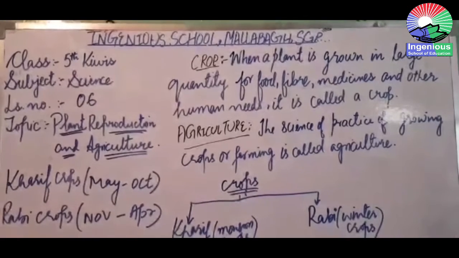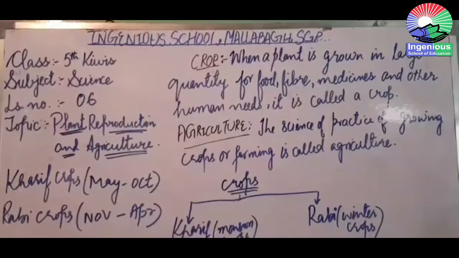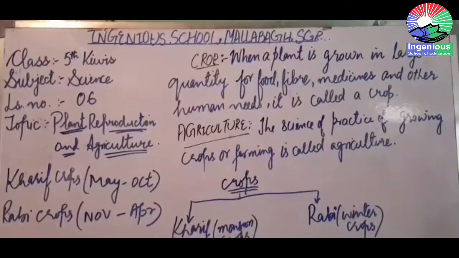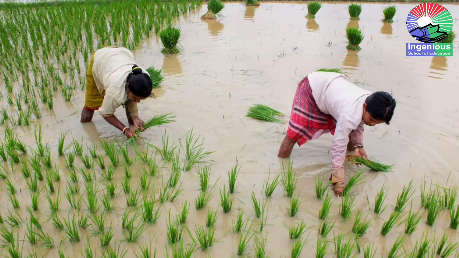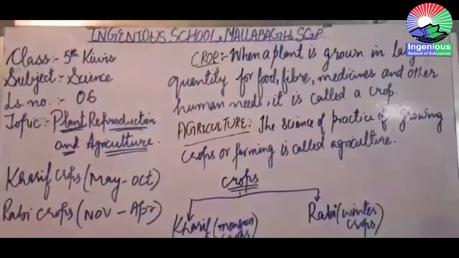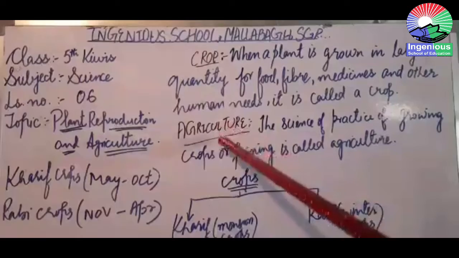So my dear kids, now this practice of growing crops or sowing the plants, or farming, is known as agriculture. This science or practice of growing the crops or sowing the plants is known as what? Agriculture. So what is agriculture?